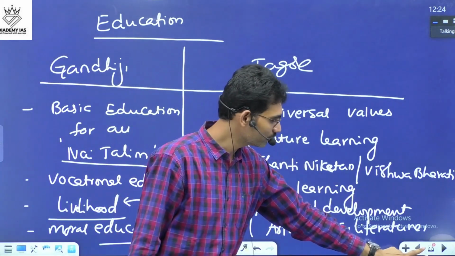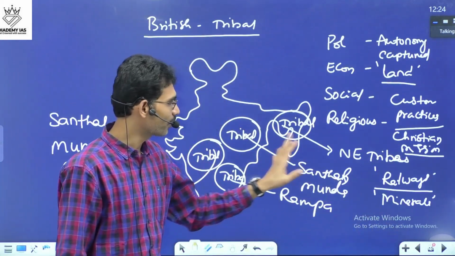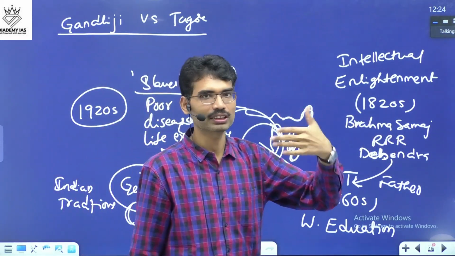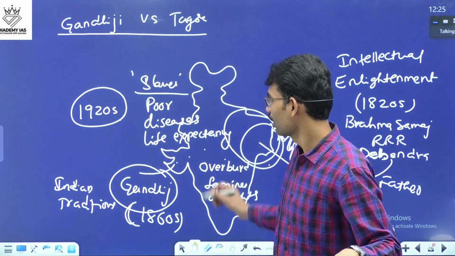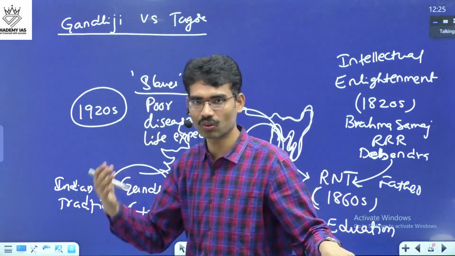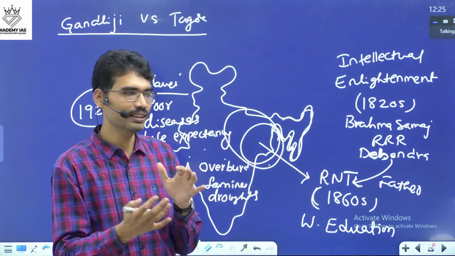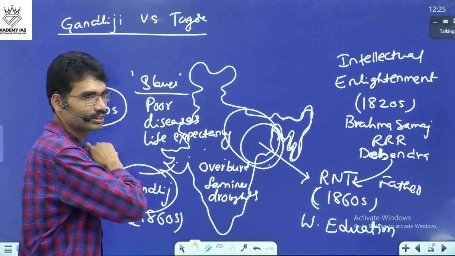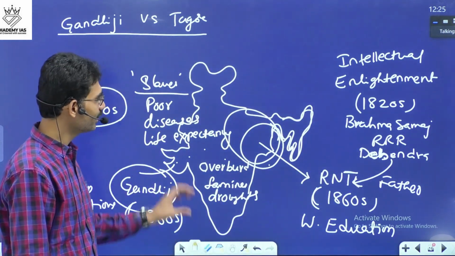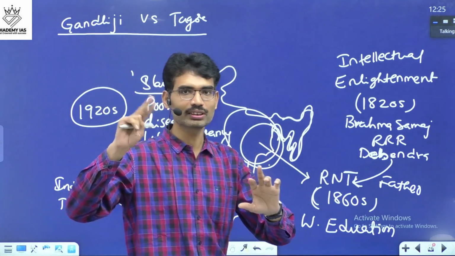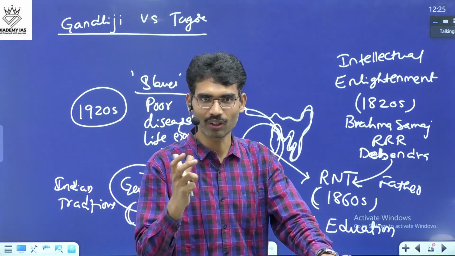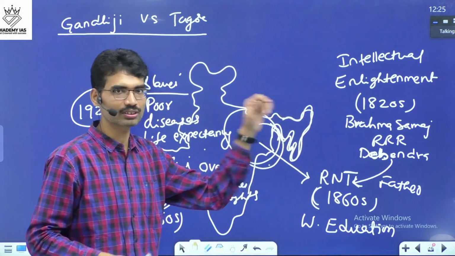Just now I have shown you Tagore was born and brought up in a different environment that created a different kind of intellectual capability in Rabindranath Tagore. But when it comes to Gandhiji, he grew up and lived in a different kind of atmosphere, and his way towards education is different. Now, when it comes to education, two things are going on: Western education and Oriental education. And that is the Anglo-Orientalist controversy also.